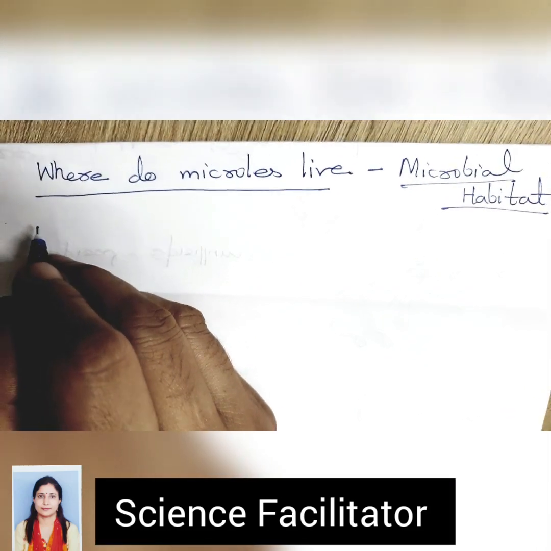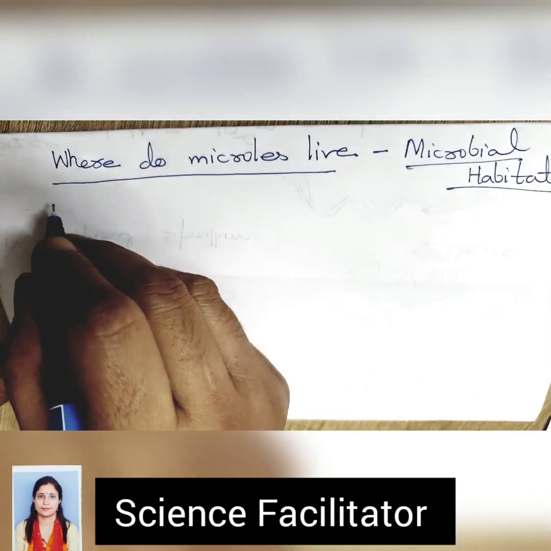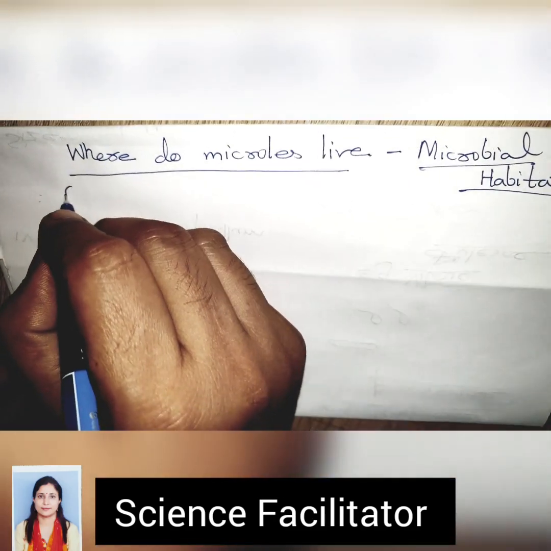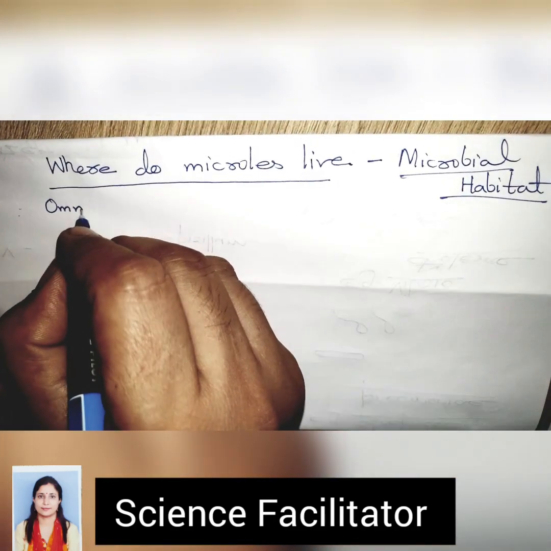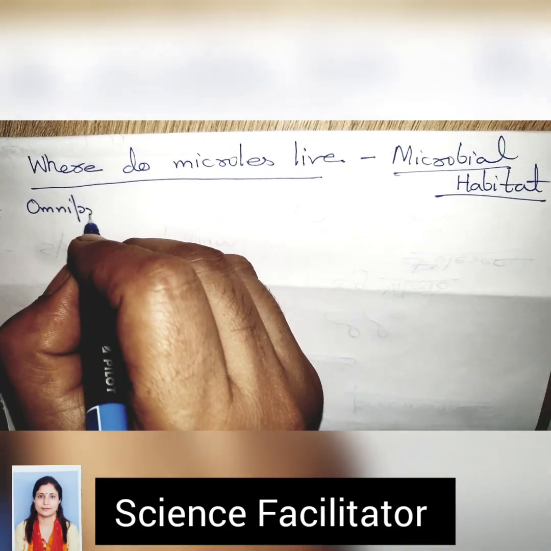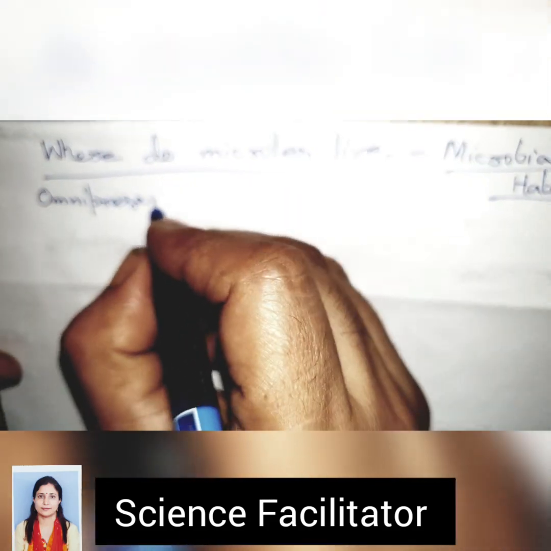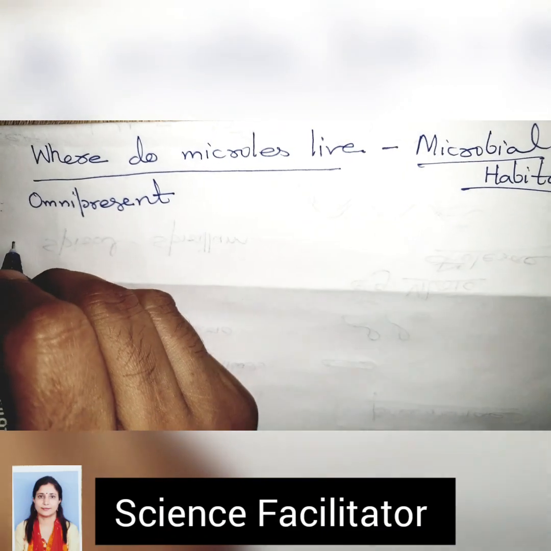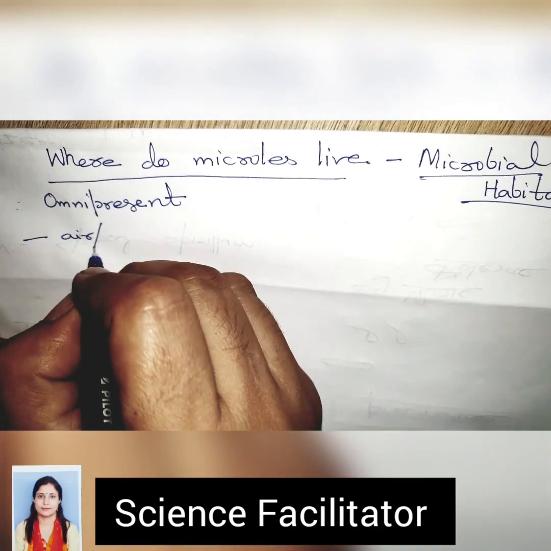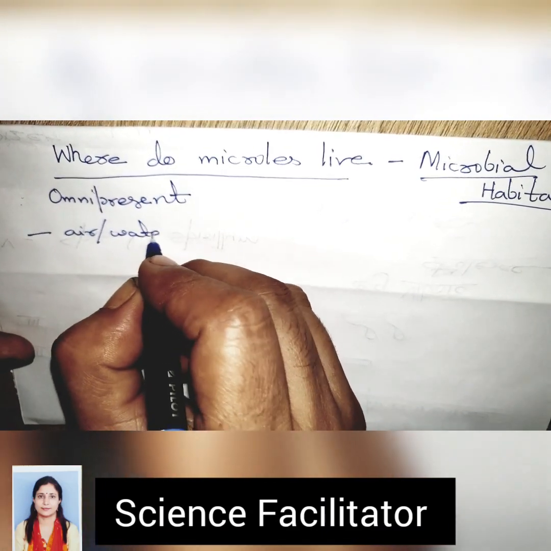Let's discuss where microbes live. They are present everywhere on the earth's surface, that is, they are omnipresent. They are present in air, they are present in water, they are present in soil.